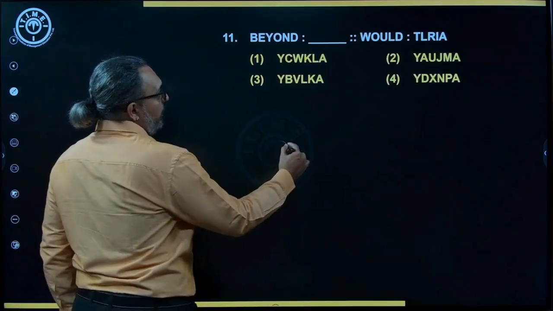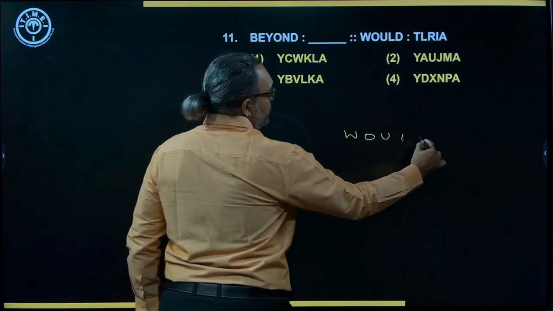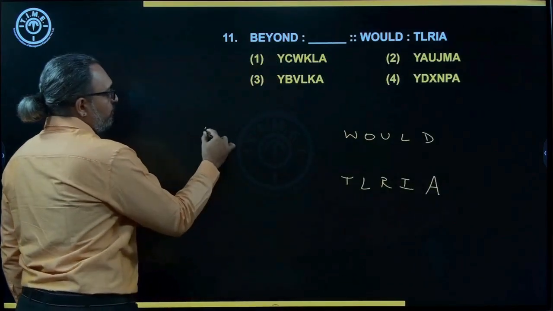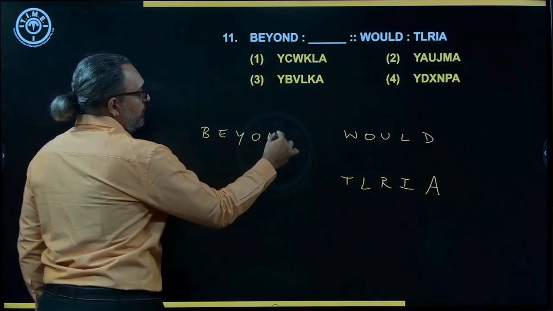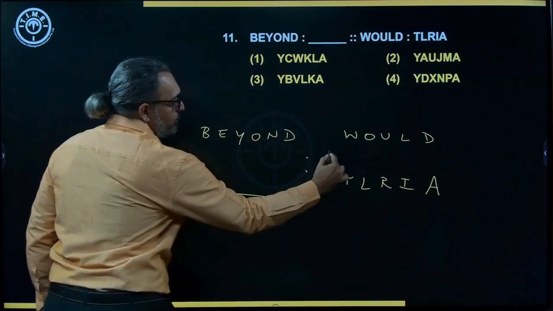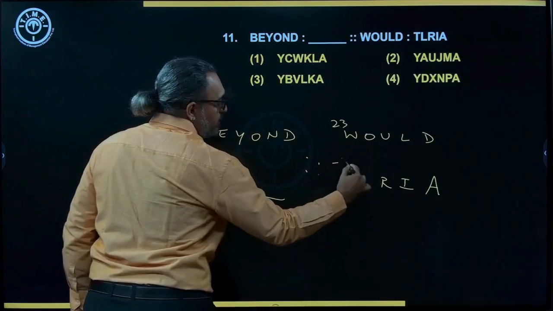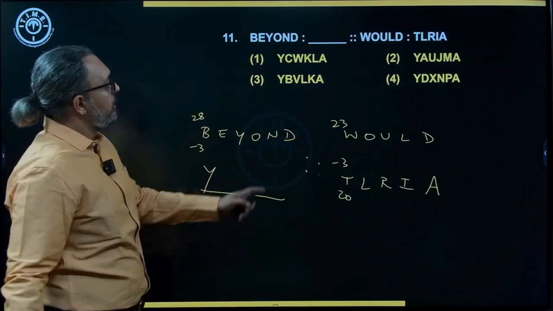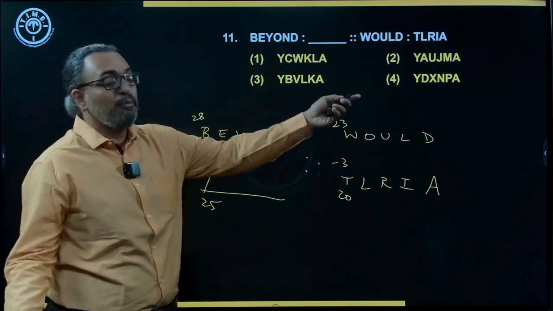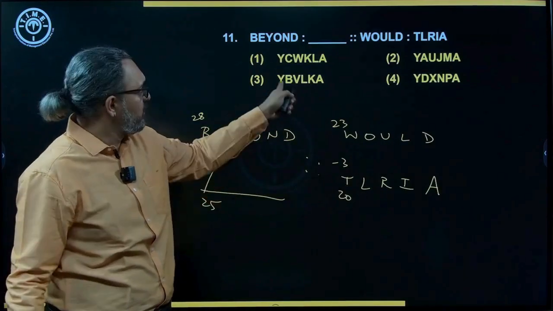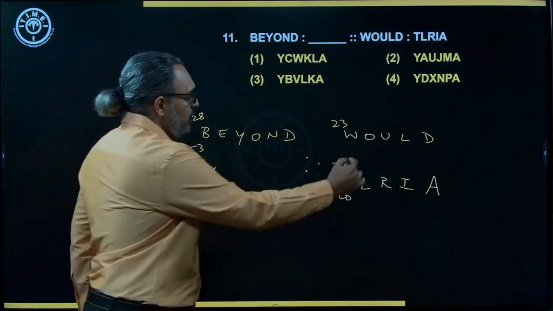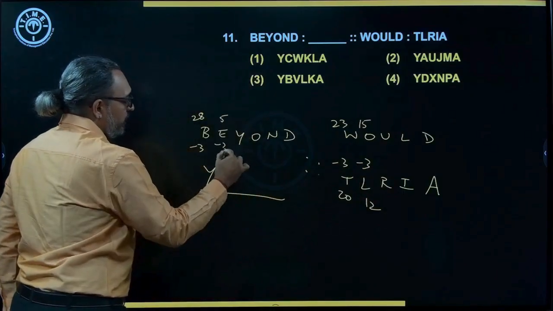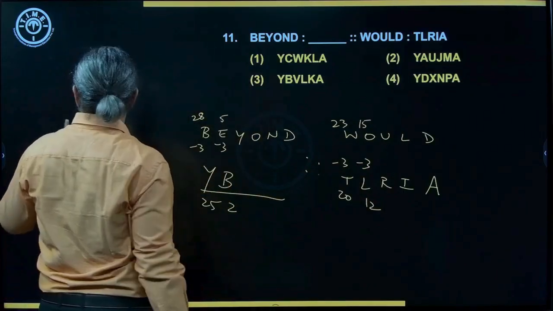Yes. Now we have wood and TLRIA. Same way you have beyond and what's the answer? So you check 23, 20 minus 3. So this is 28 minus 3, 25. Y. Yes, all the options are with Y. The second alphabet should be sufficient to give me my answer, correct? Because the second alphabet, every option is different. So here this is 15 and 12. So this is again minus 3. So this is 5 minus 3 is 2. That is B. So I do have my answer.